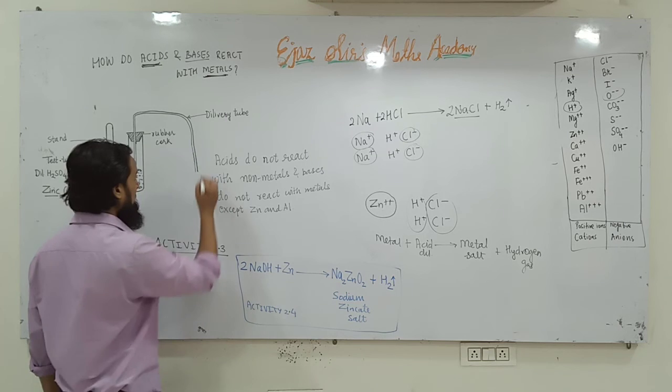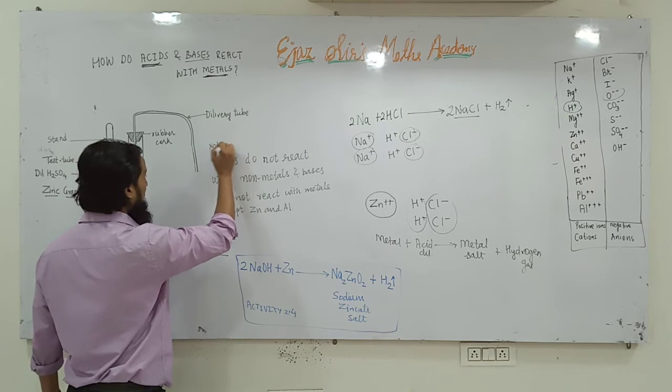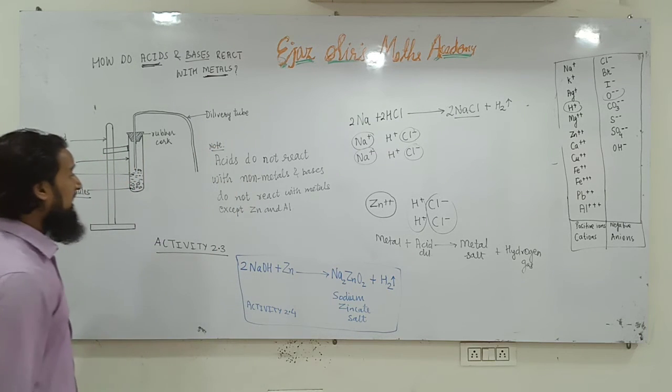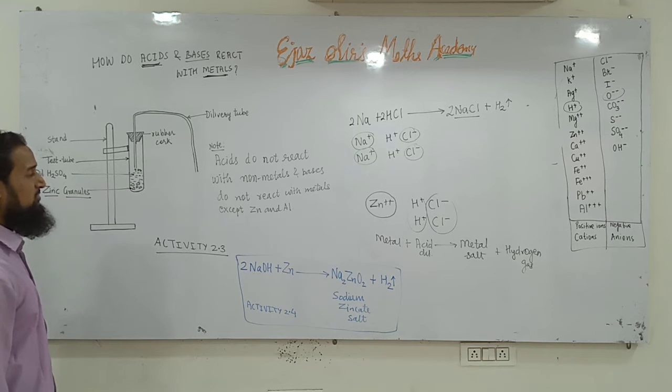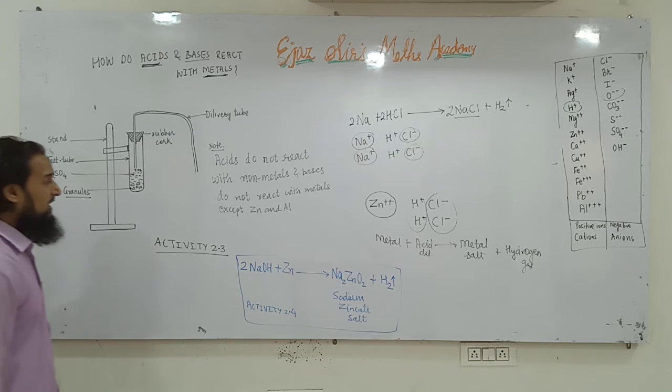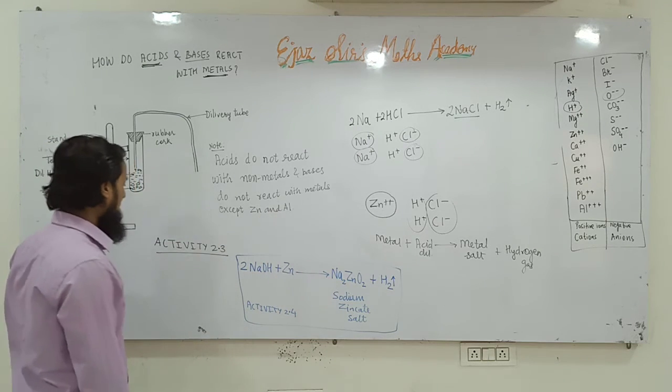This is a note. You have to note this point. Acids do not react with non-metals and bases do not react with metals except Zn and Al.